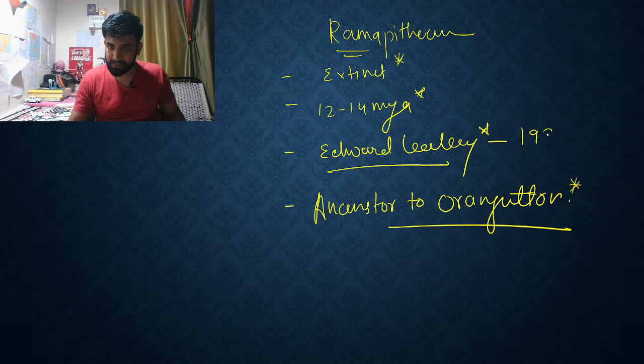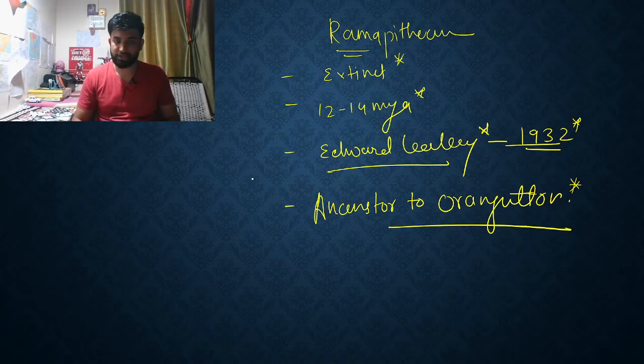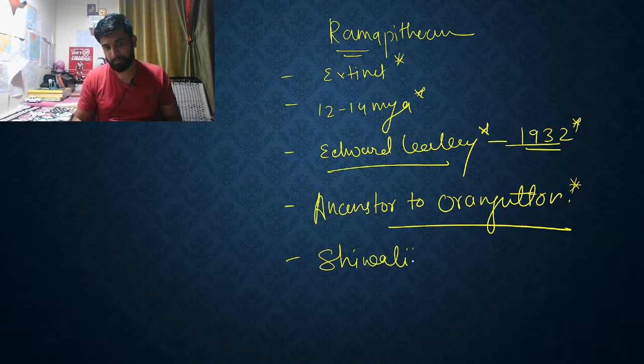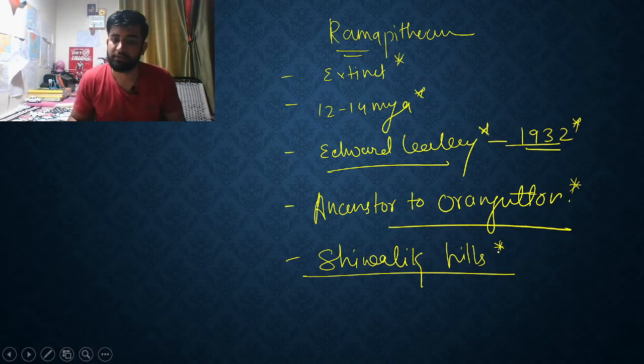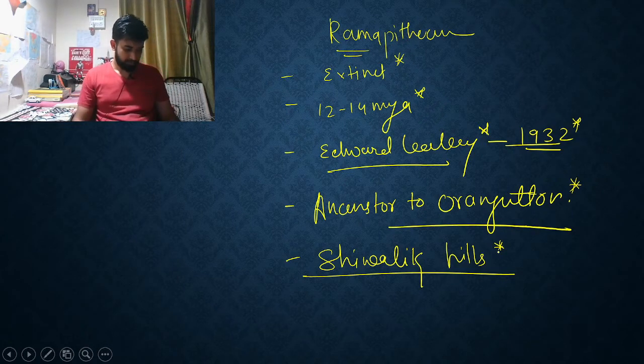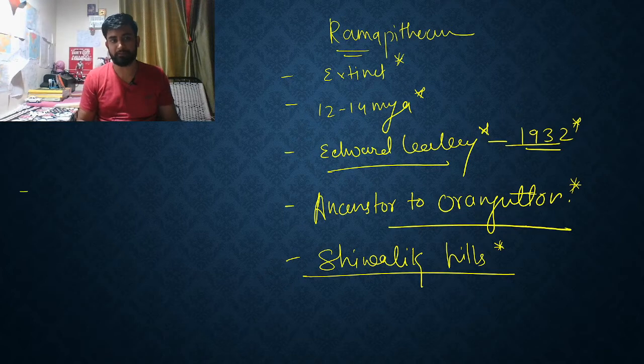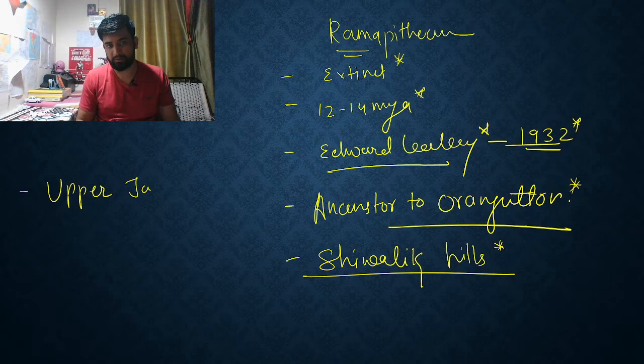Next we need to understand the year. The year is 1932, when Edward Lewis had found this in Shivalik Hill. Now the question is where? Shivalik Hills is particularly the place where the Ramapithecus fossil was found. Now, what were the things that we actually got from there? It was an upper jaw. This is important, what we found. It was not a complete one. We just found an upper broken jaw.